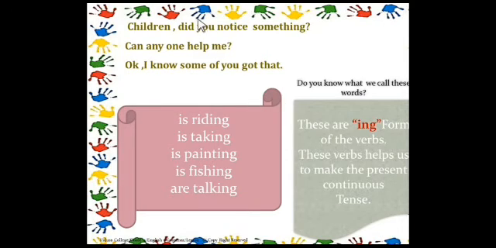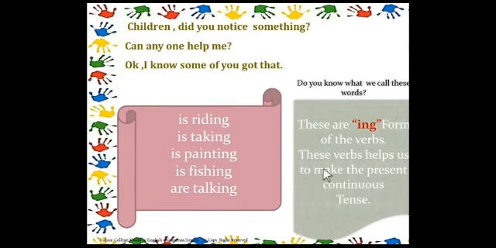So students, just observe or just read these sentences. Just read these sentences now. Is riding, is taking, is painting, is fishing, is talking. So students, did you notice something? Can you help me? I know some of you got that. So here you see these words: is riding, is taking, is painting, is fishing, is talking.